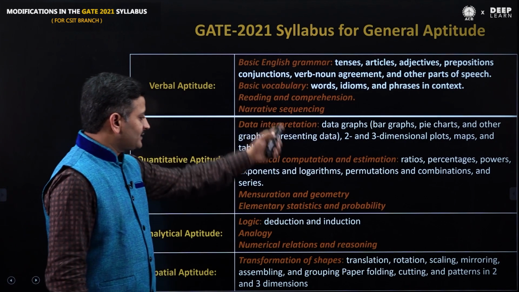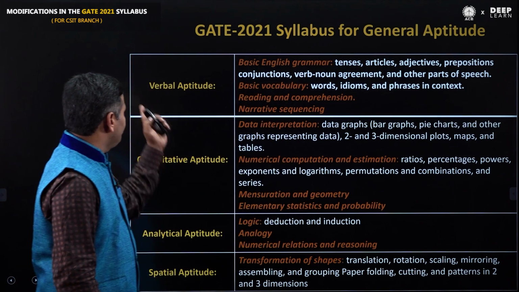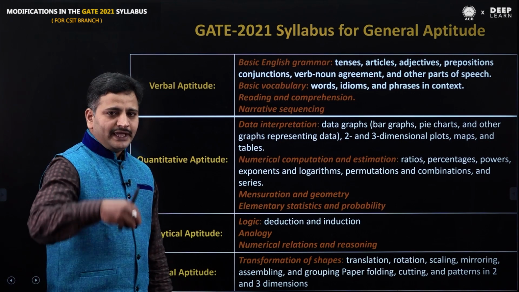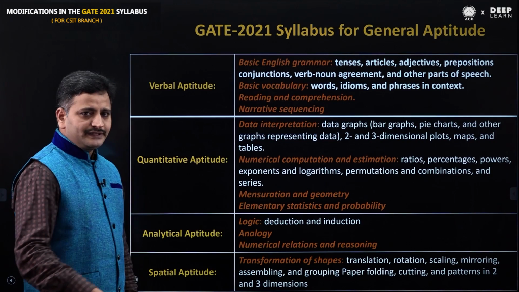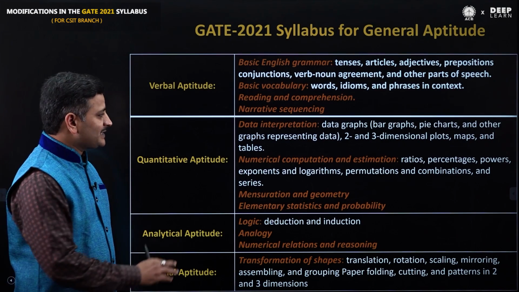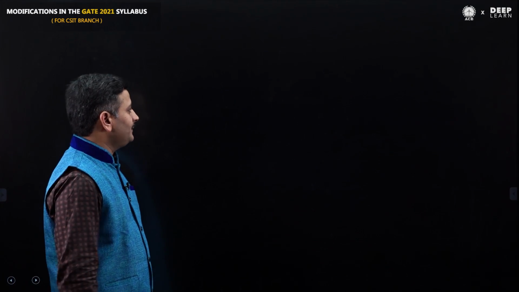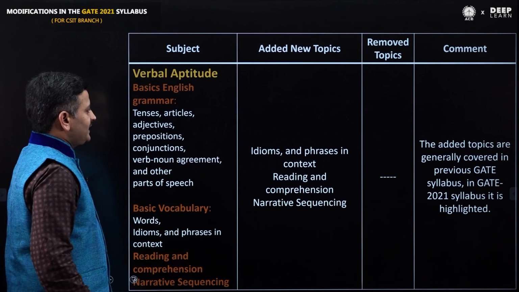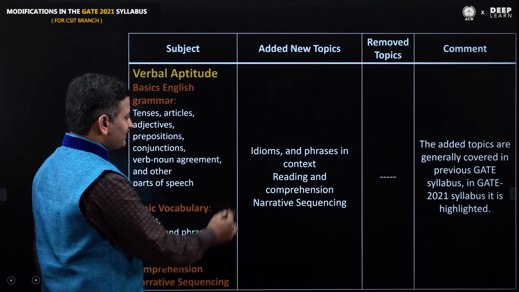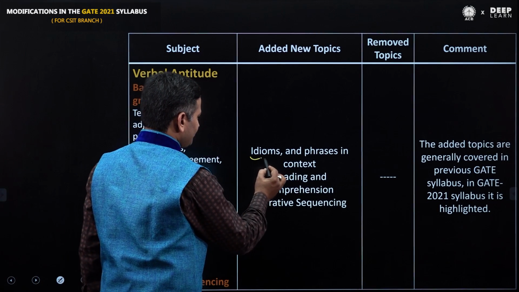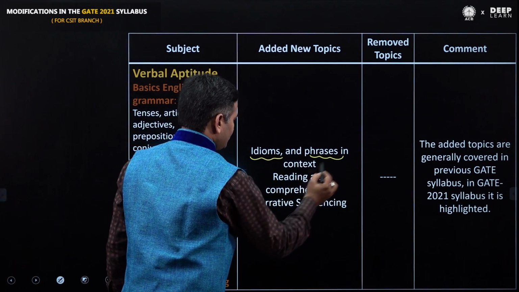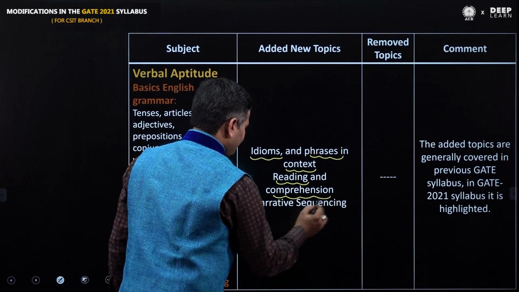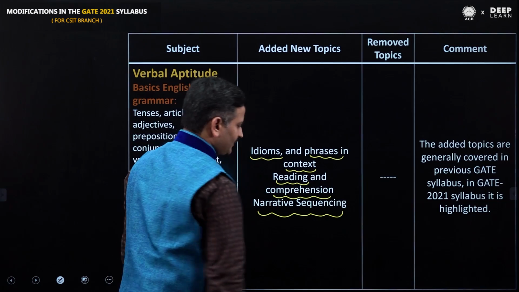These are the topics included in verbal, quantitative, analytical, and spatial aptitude. Especially this year, some topics are added. In verbal aptitude, along with basic English grammar, topics added are idioms and phrases, context, reading and comprehension, and narrative sequencing.